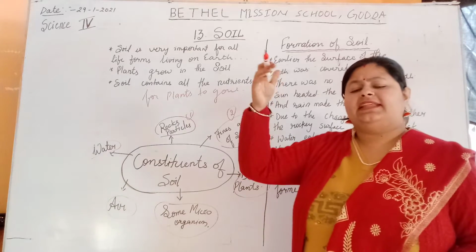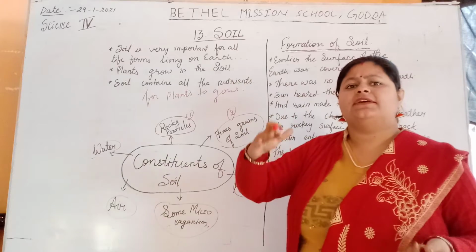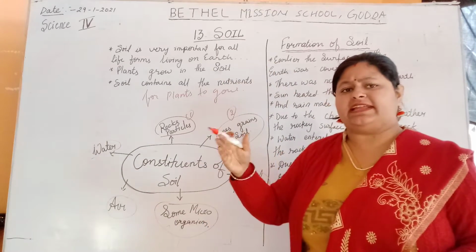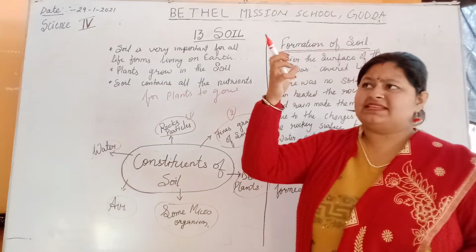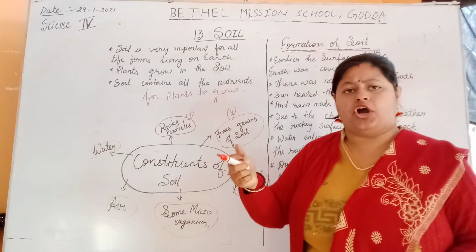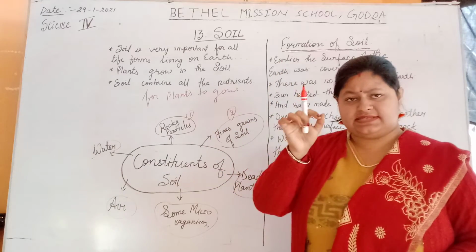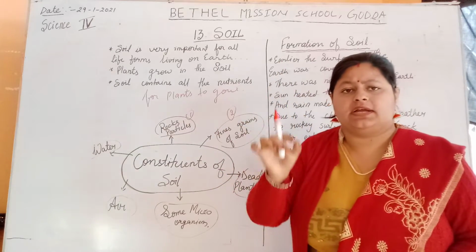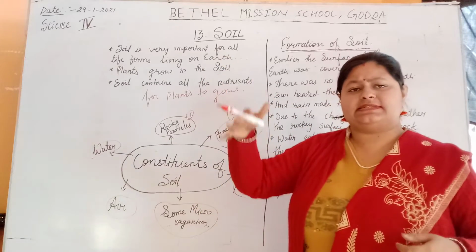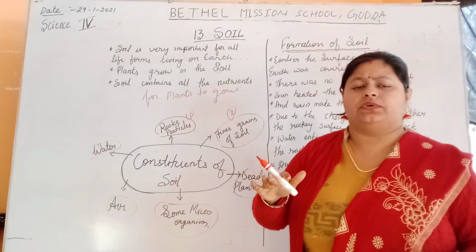There was continuous raining and sunlight, then again raining, then sunlight. So what happened when there was extreme heat? The sunlight melts the rock. The rock starts melting in the presence of sunlight. After that there is rain and it cools down.